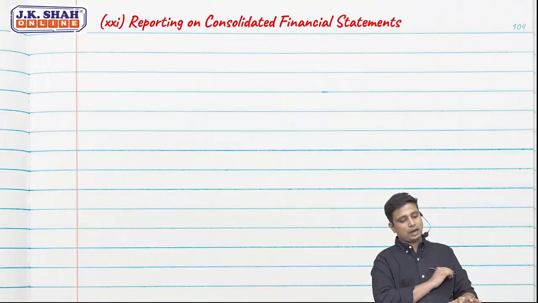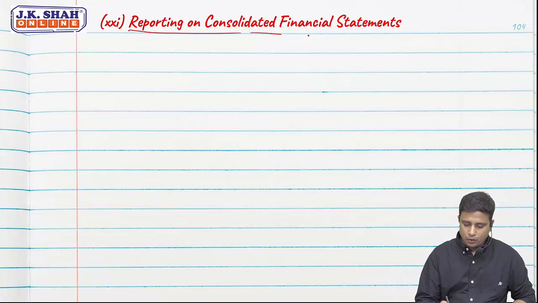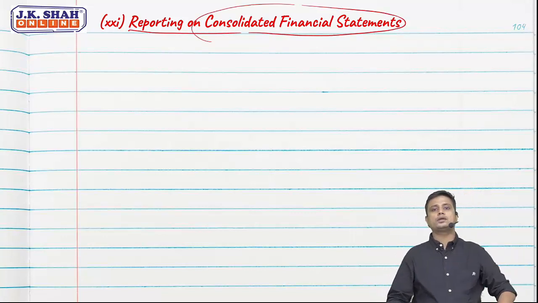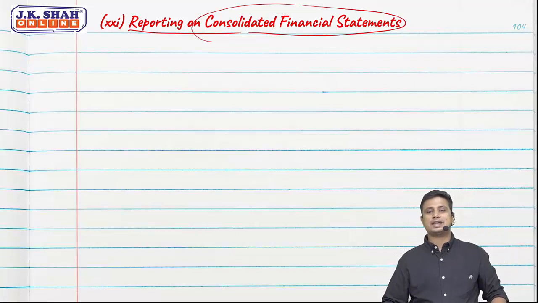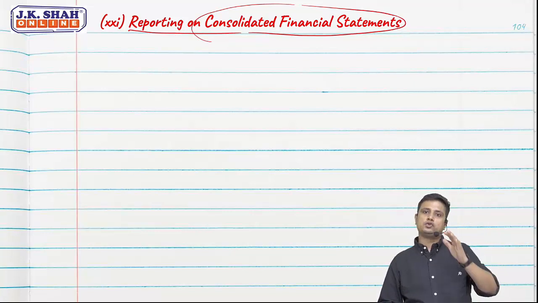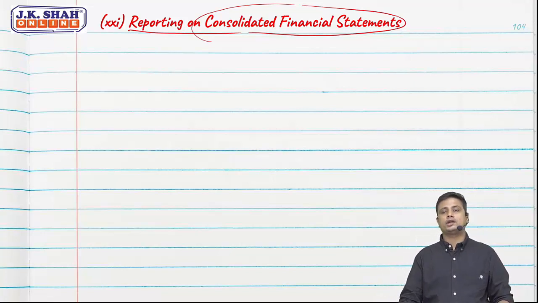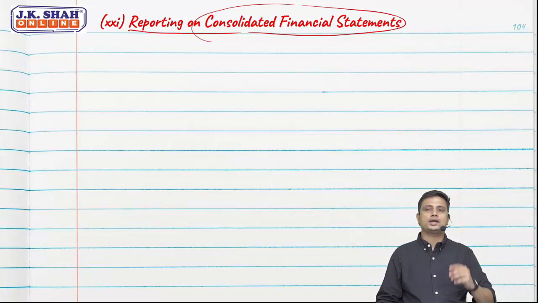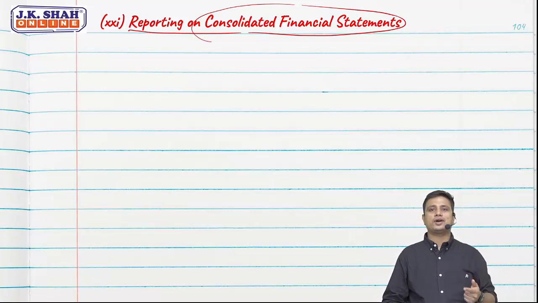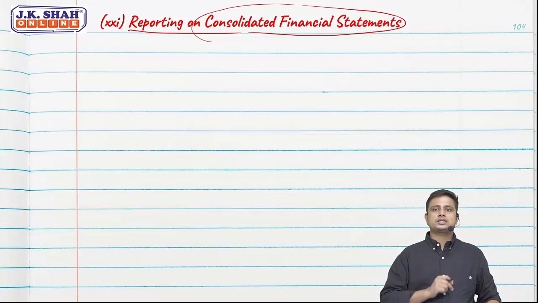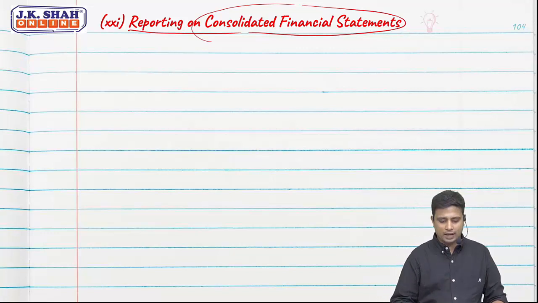Going ahead, last clause, reporting on consolidated financial statement. We had already covered this while we were talking about applicability and exclusions. We said usually for a consolidated financial statement, we do not read a consolidated CARO. However, in case there is an adverse or qualified remark in a subsidiary's CARO, we need to indicate the same in the holding company's CARO as well.